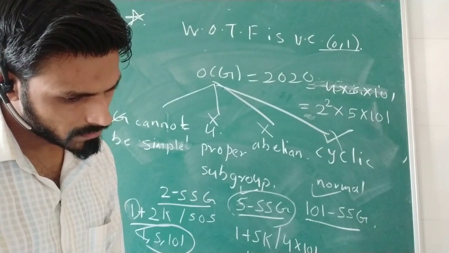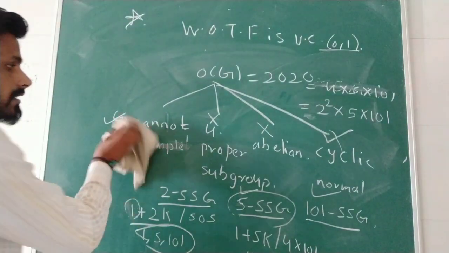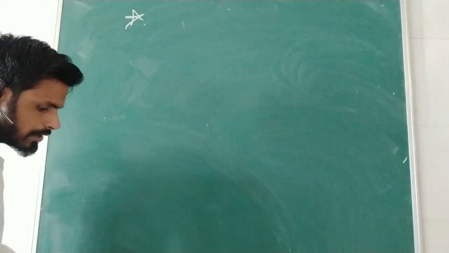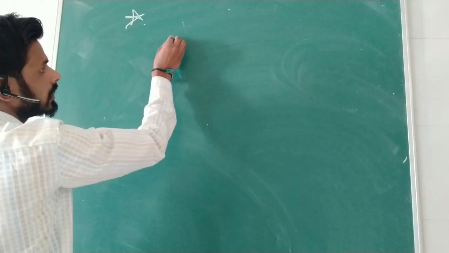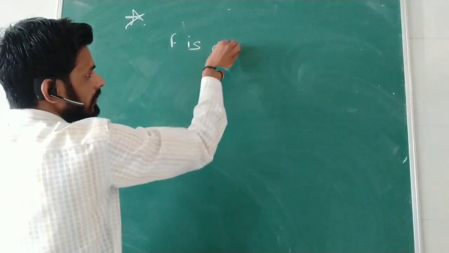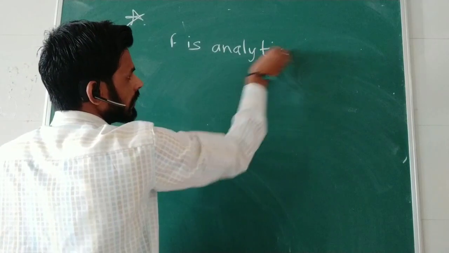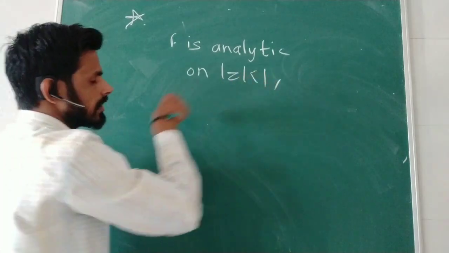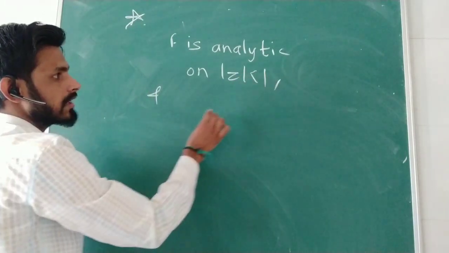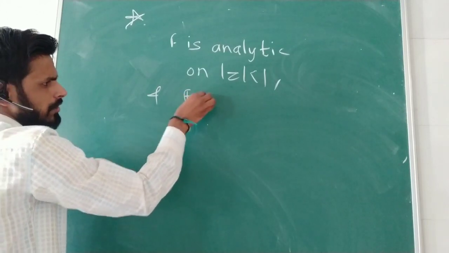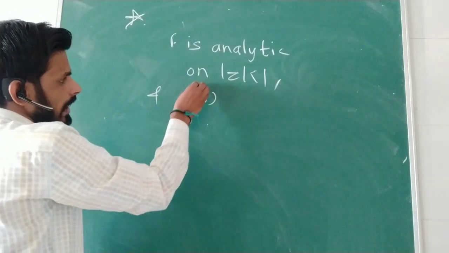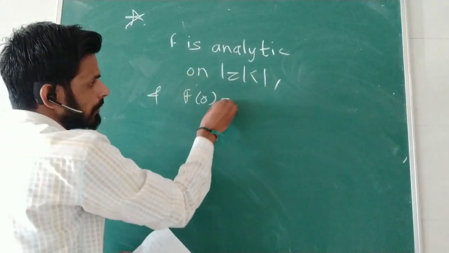Now one more question, which is related to complex analysis. The question is, by using Schwarz's lemma, f is analytic on the unit disk, and f of 0 is 1 by 2.